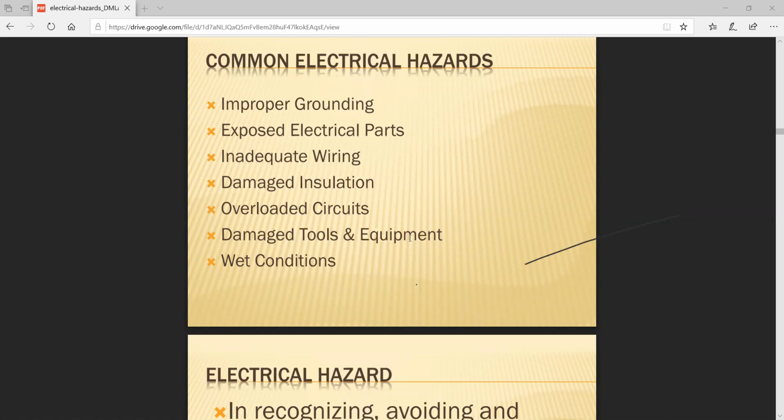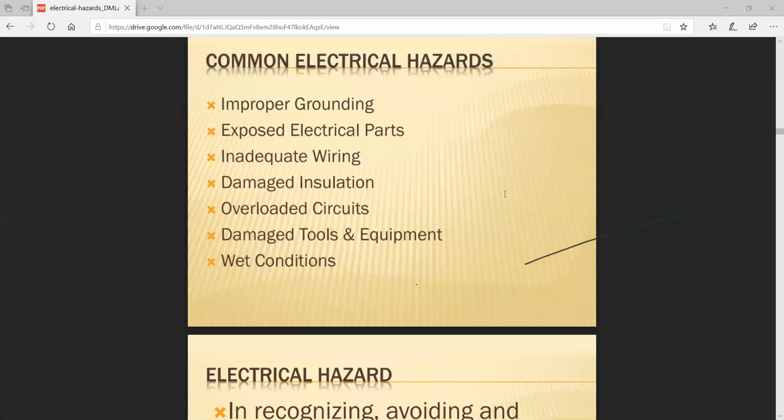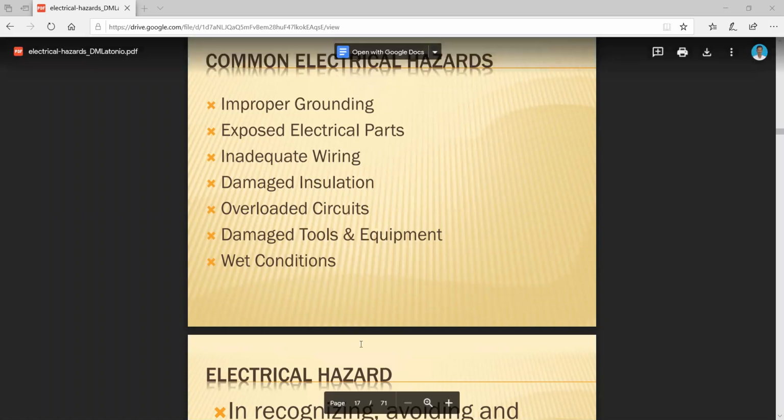So if the current value increases, the respective conductor dimension also increases. If the conductor is damaged, automatically the overload has occurred on your system, and the insulation gets damaged.